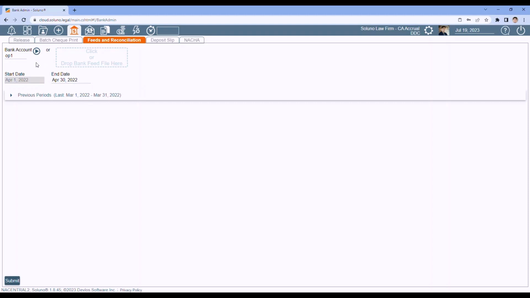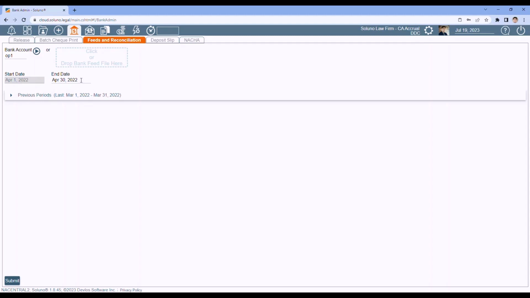Since I've already done a bank rec for this account previously, the start date will be grayed out. What it does is it takes the previous bank rec's end date, adds a day to it, and that becomes the start date. The only time you're allowed to change the start date is the first time you reconcile a bank account. Next, plug in the end date from your bank statement.